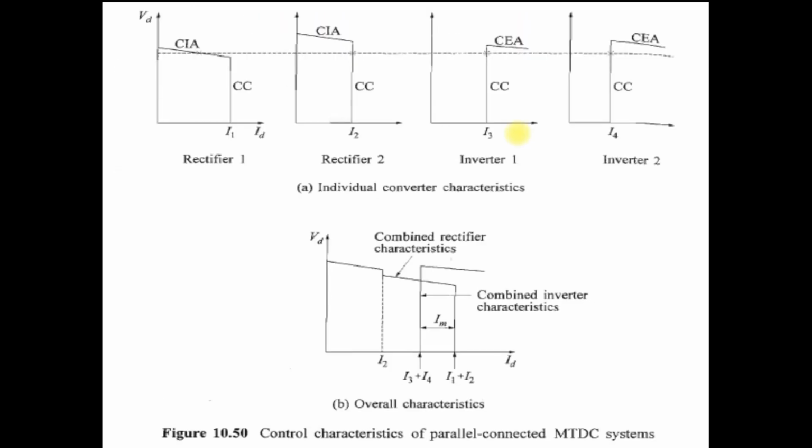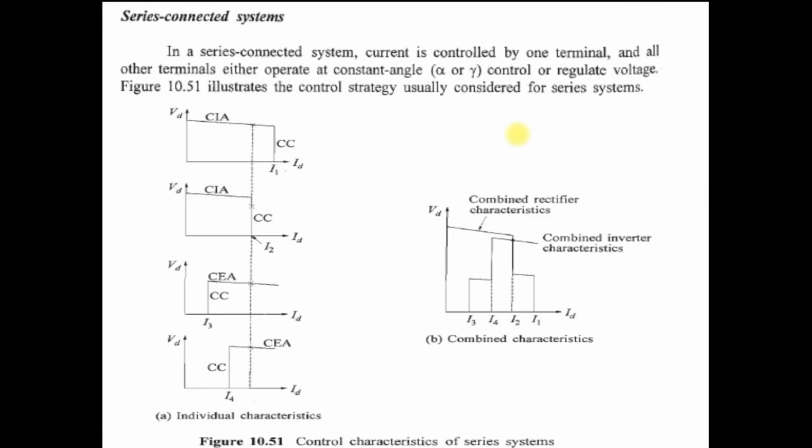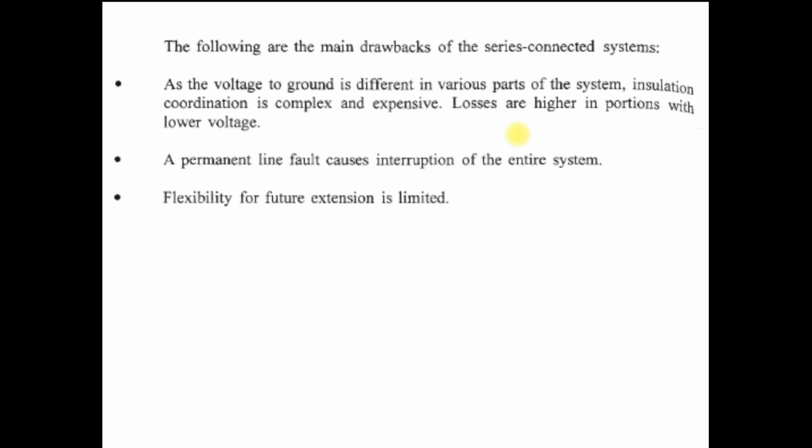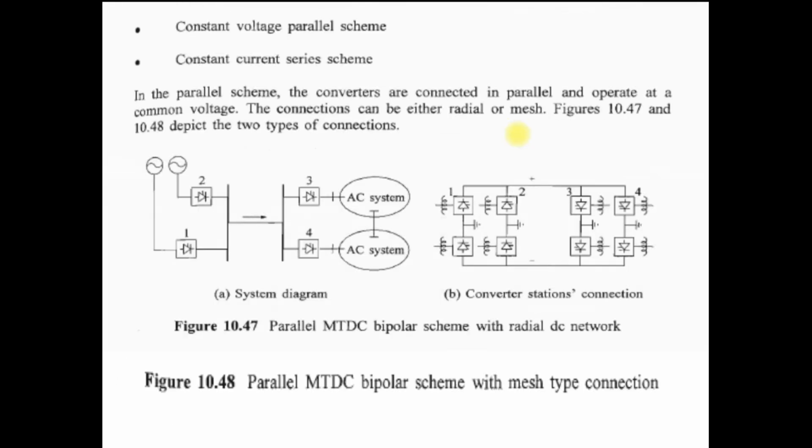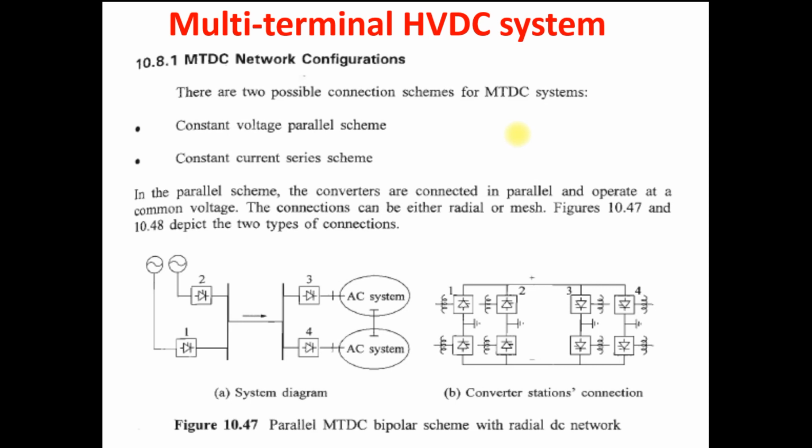So this is the overall concept of the multi-terminal HVDC system. I hope you understand this. First we understood why we require a multi-terminal HVDC system: because of the day by day increase of power level, and generating stations are very far away from the load center. Two terminals are not sufficient to provide power from one end to another. Generating stations are at different locations, and load centers are also at different locations. So we require multi-terminal DC from an economical as well as a technical point of view. Then we discussed the network configurations: parallel scheme and series scheme.